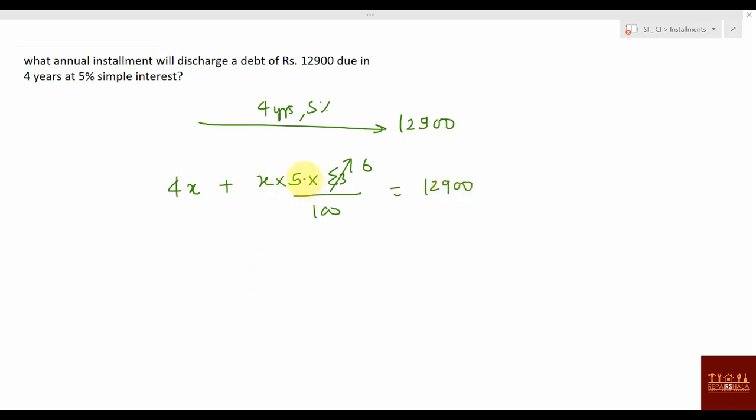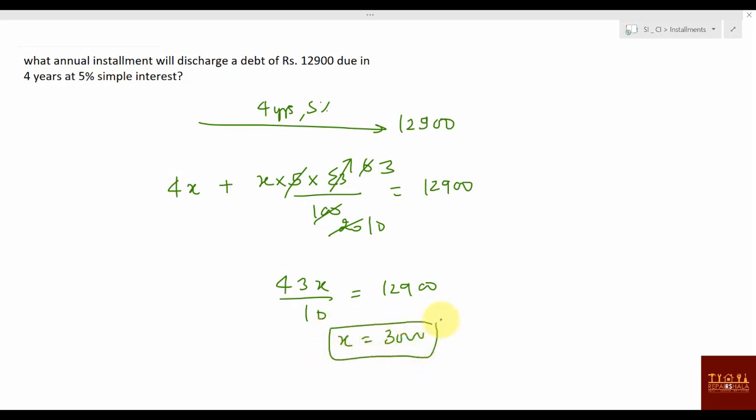12,900. So this will become 20, this will become 10 and 3. So this will become 43x divided by 10, which equals 12,900. Or you can say this is 3 times, so 300, so x value will be 3000. So you have to pay 3000 rupees for 4 years. Then only this debt will be gone.